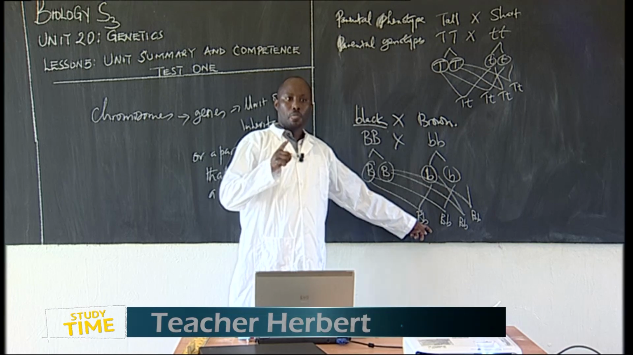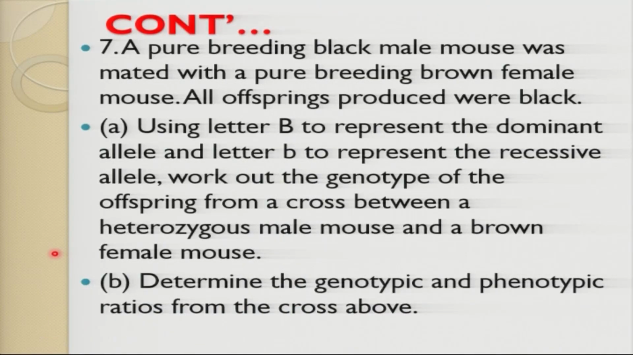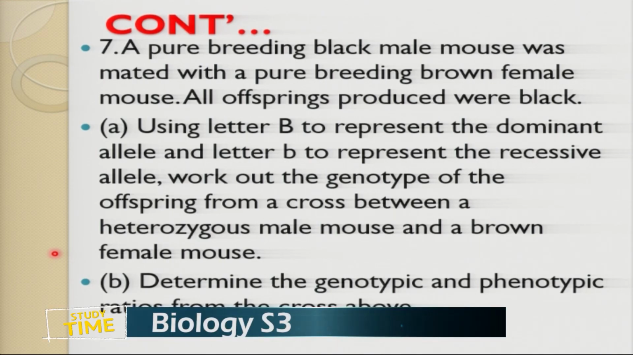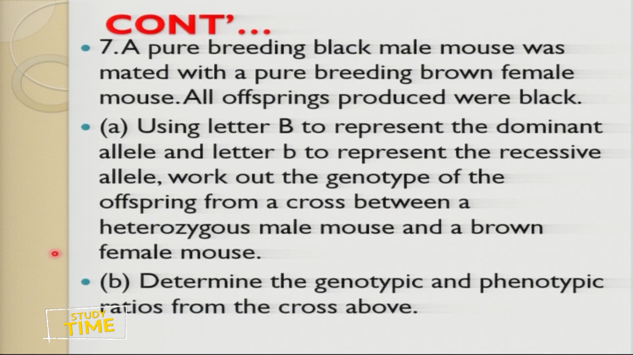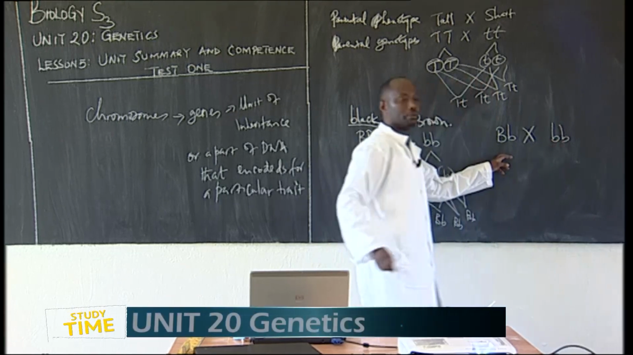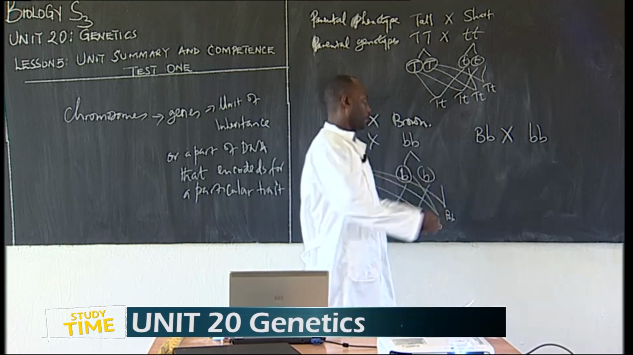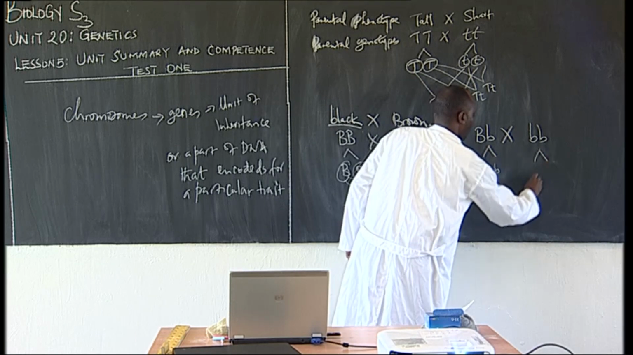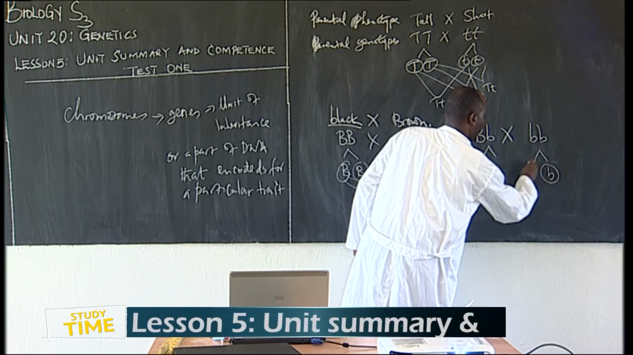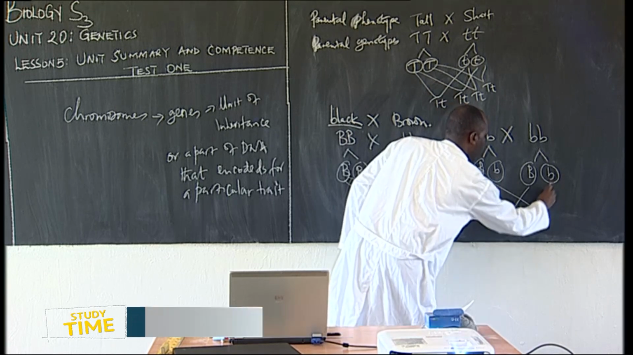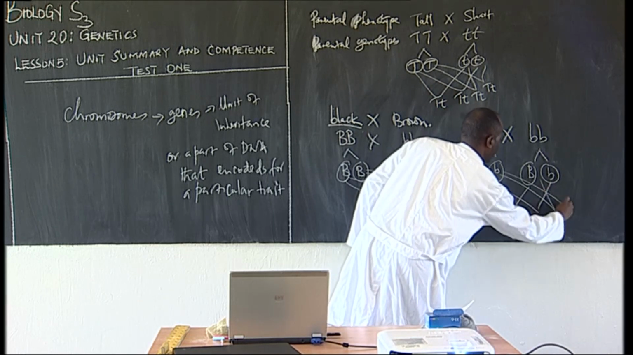Now, using the letter B, work out the genotype when you cross a heterozygous with a brown. If it is heterozygous, it means that I will get a B capital and a B small, then I cross it with a brown one. What will happen? You are able now to determine it, which is very simple. These are going to form B capital and B small. Then you have to form B capital and B small. Circle the gametes, which is very simple. Simple exercise, simple mathematics, and simple to understand.